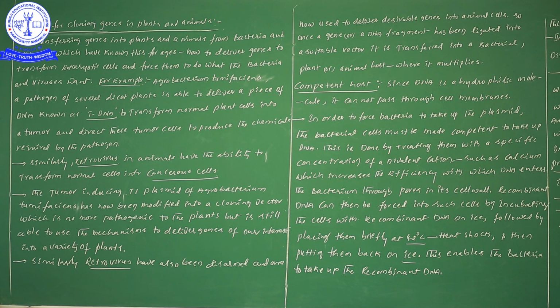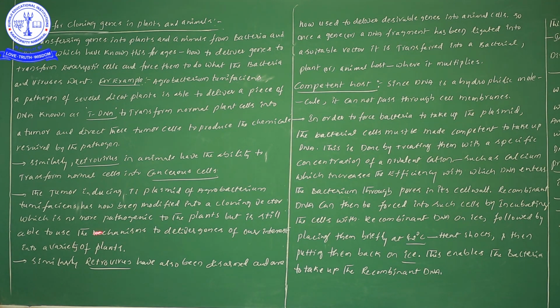Here, what are the disease causing characters? By modifying that particular Agrobacterium we are eliminating its pathogenic nature. Once the pathogenic nature is left out, that Agrobacterium tumefaciens can be used for the transfer of our foreign gene.